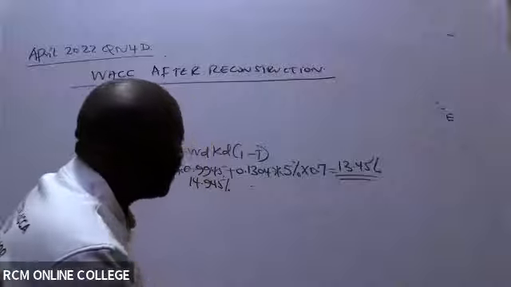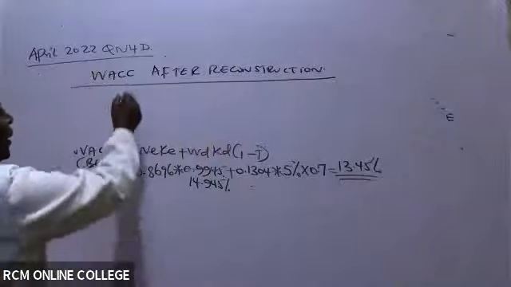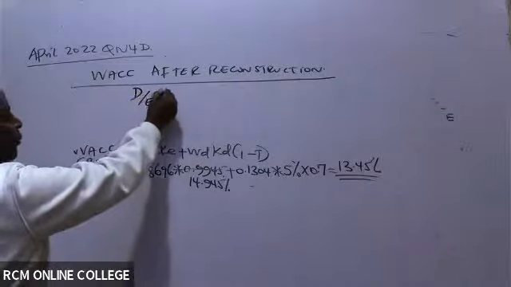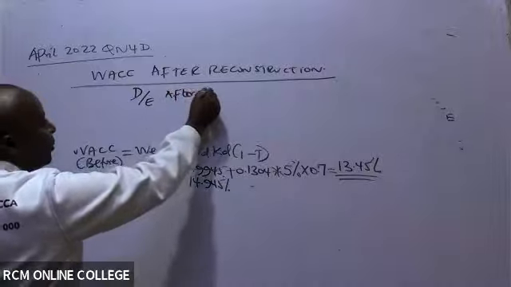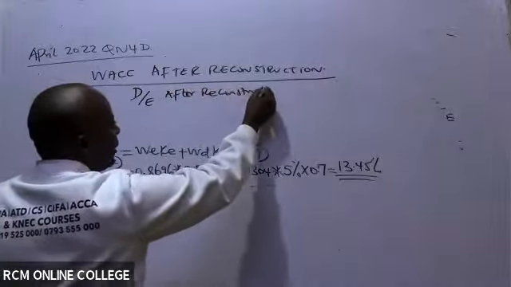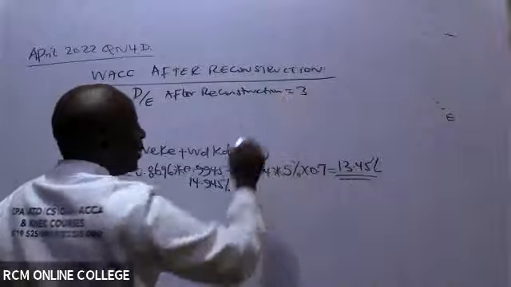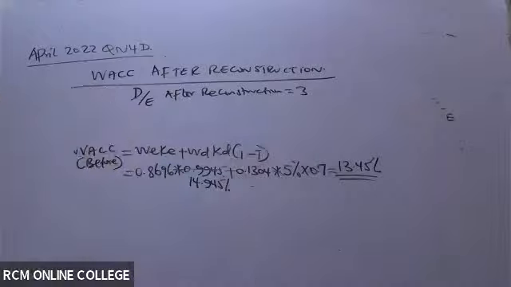The thing here is, I have the debt to equity after reconstruction. Is there somebody who can see it is 3? Debt to equity ratio after reconstruction.